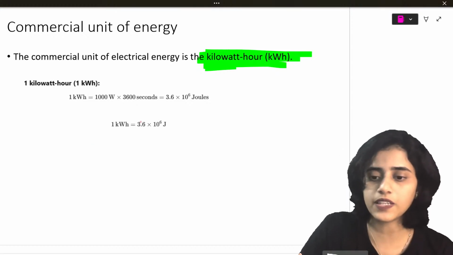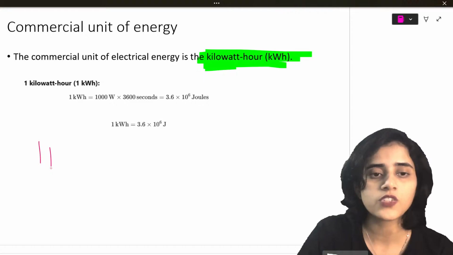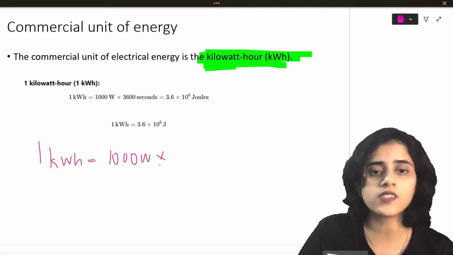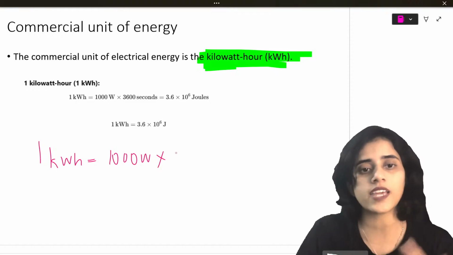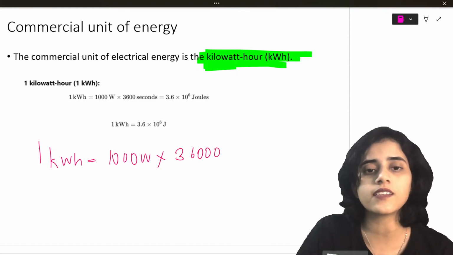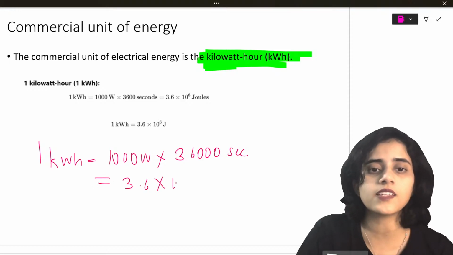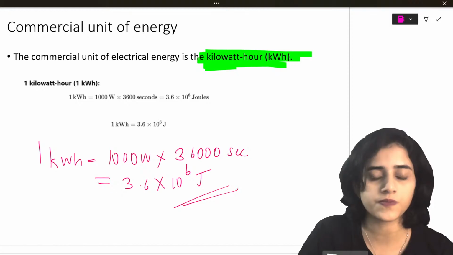So what would that be? 1 kilowatt hour is basically 1000 watts into 1 hour. 1 hour in seconds is what? 3600 seconds. So this is basically 3.6 into 10 raised to 6 joules.